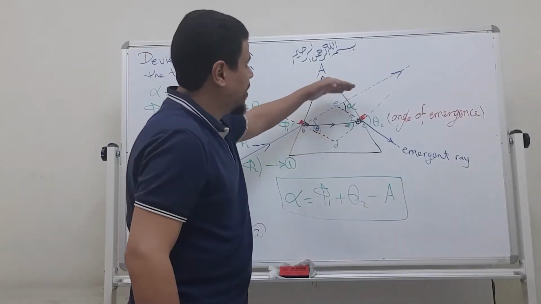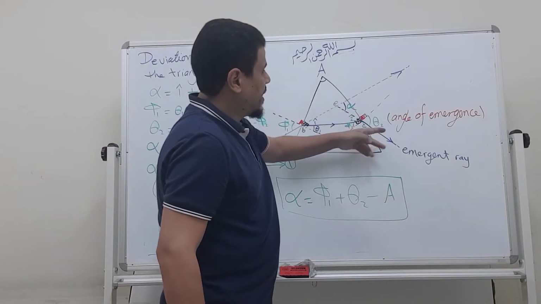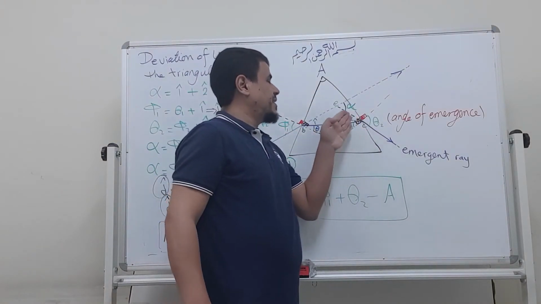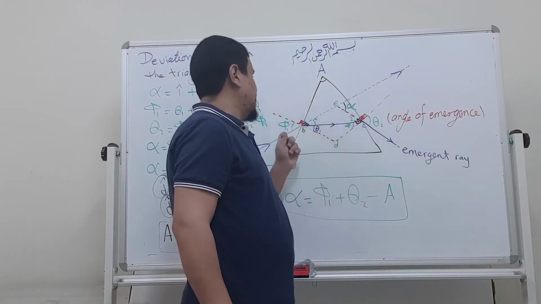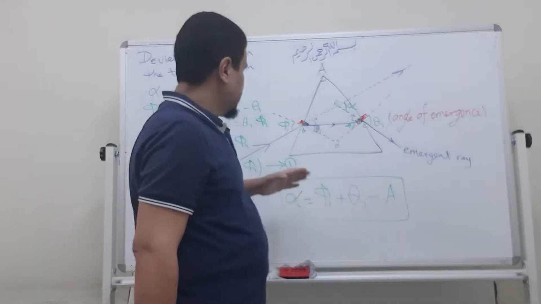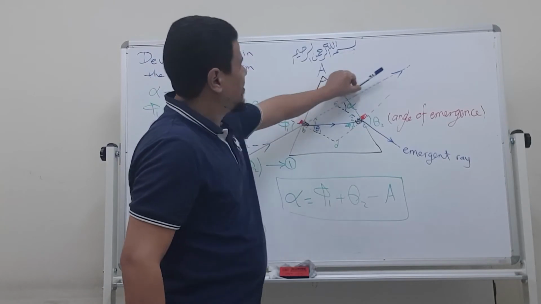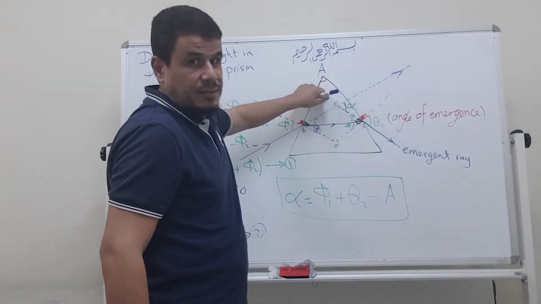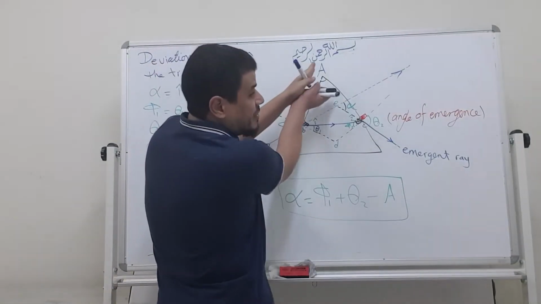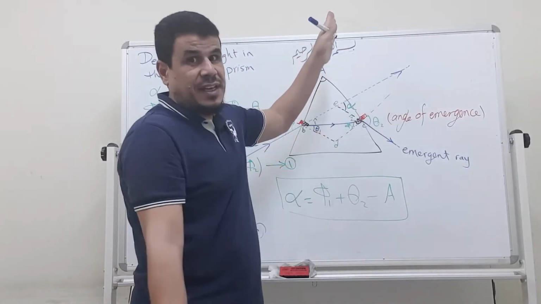The angle of deviation is the angle between the extension of the emergent ray and the extension of the incident ray. This ray must travel like this. But because of this prism, it deviates, it changes its direction.